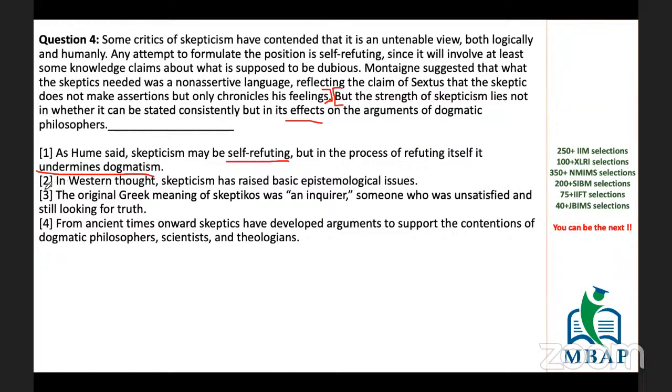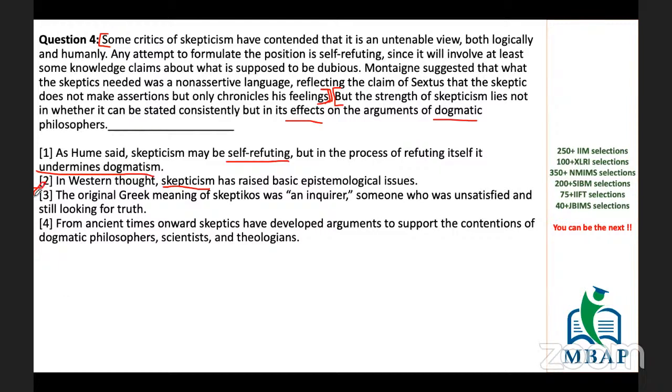Next, in Western thought, skepticism has raised basic... Okay, so when we are talking about thought, this information belongs somewhere here. Here we have already introduced more information, a little elaborated one, in which we also have the dogmatic philosopher. So it belongs to the passage, but not in the last.